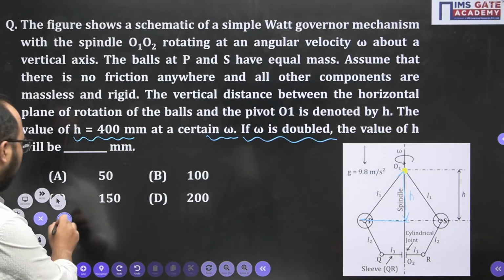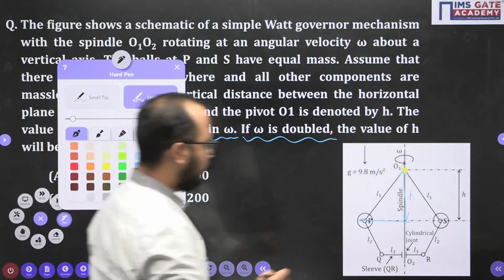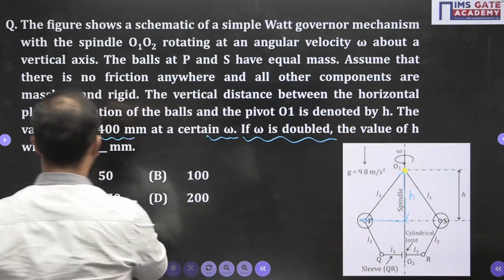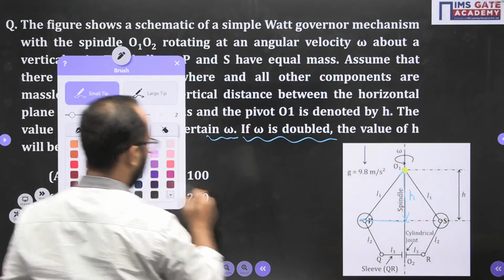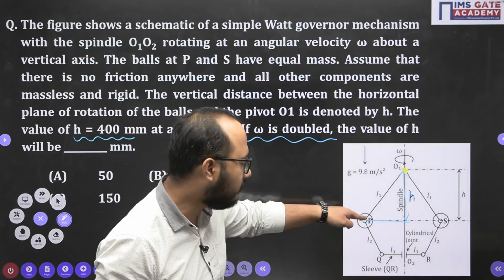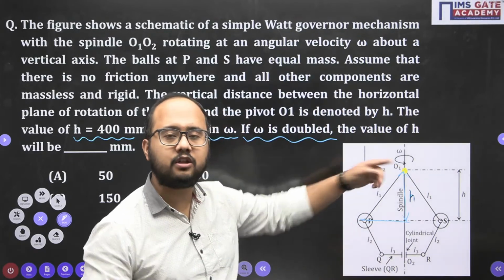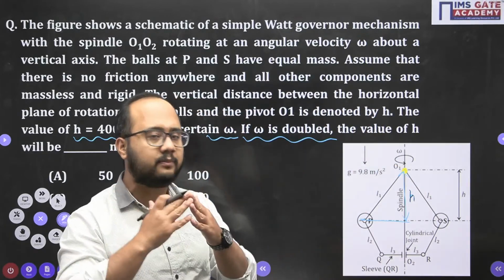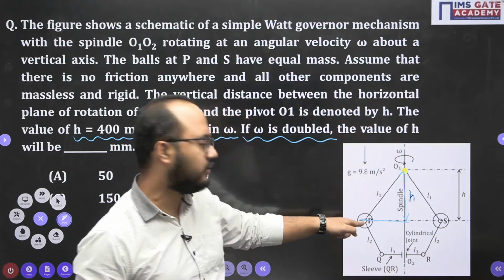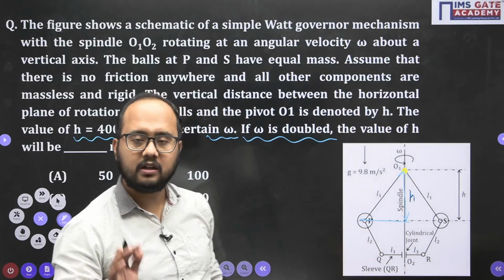This is a very important point here. From the center of the ball to the point of intersection of the upper arms at the spindle axis, in vertical direction, is your height of governor.